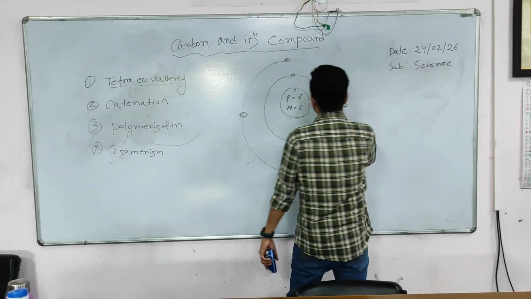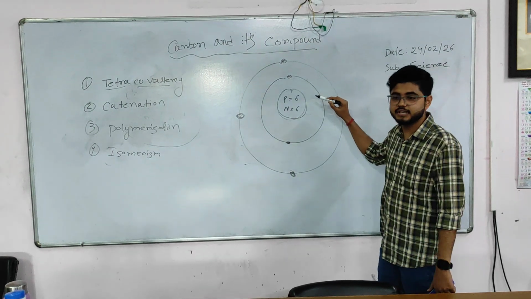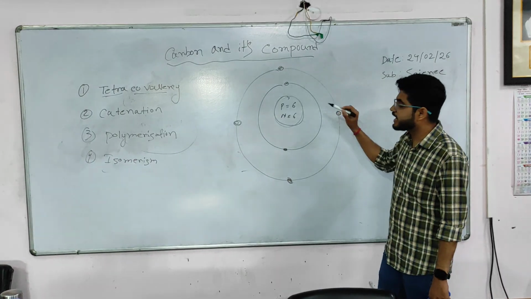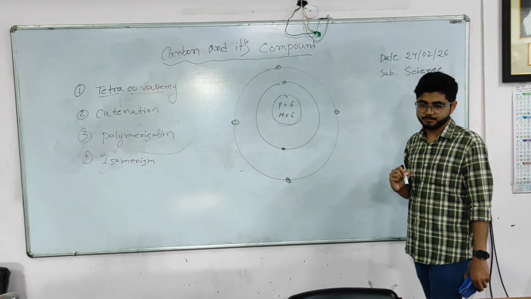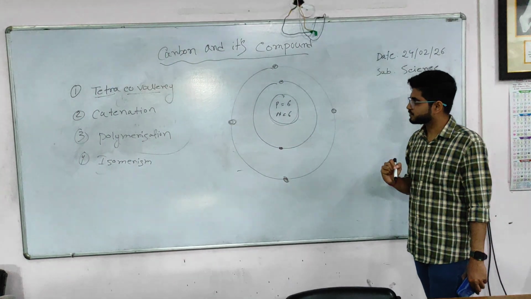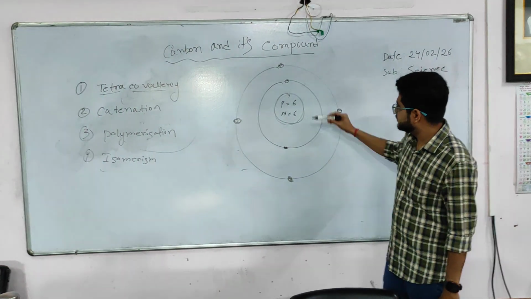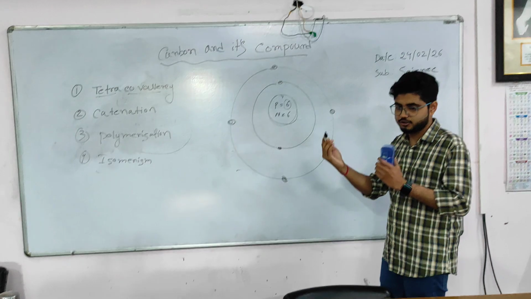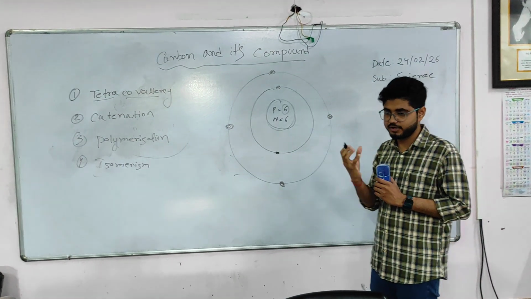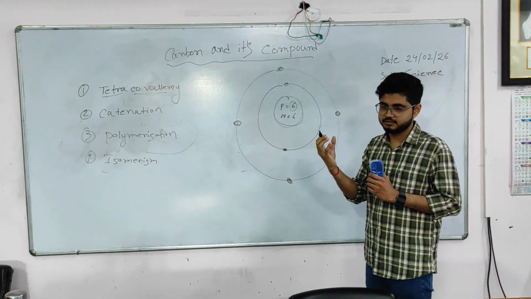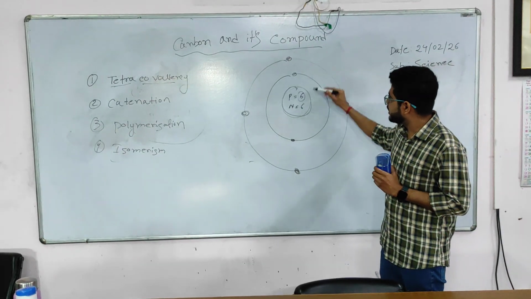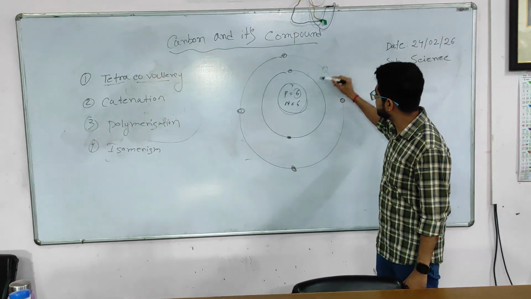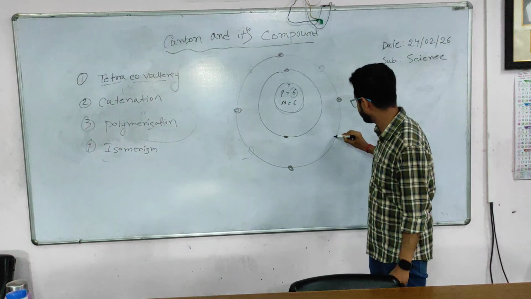If carbon accepts an extra 4 electrons, the octet is complete. In the last shell there will be 8 electrons. So why can carbon not accept 4 electrons? We know that electrons are revolving around the nucleus and protons are holding the electrons. 6 protons already hold the 6 electrons. Is it possible for 6 protons to hold an extra 4 electrons?